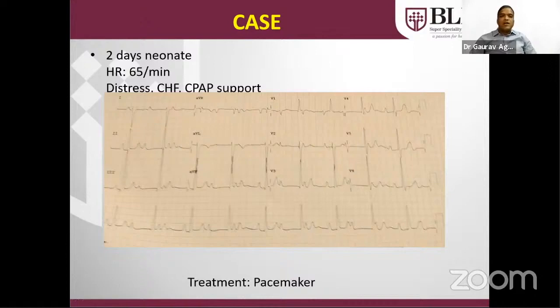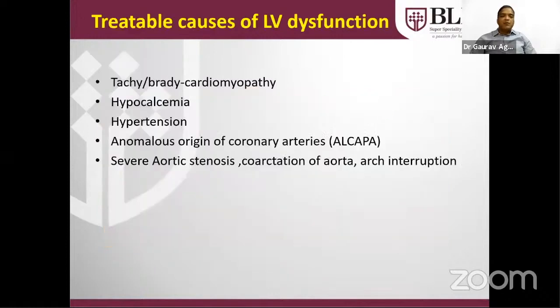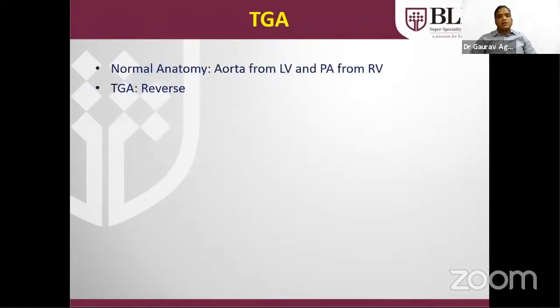If the patient is asymptomatic and the heart rate is more than 70 beats per minute, we can follow the child at regular intervals. Treatable causes of LV dysfunction: tachycardiomyopathy and bradycardiomyopathy. Tachy like supraventricular tachycardia, brady due to complete heart block. Hypocalcemia-induced LV dysfunction has a good prognosis. Hypertension, as in coarctation of aorta, or idiopathic hypertension can also lead to LV dysfunction and heart failure. Anomalous origin of the left coronary artery, and severe left-sided obstructive lesions like aortic stenosis or coarctation of aorta. These are the treatable causes of LV dysfunction and heart failure.